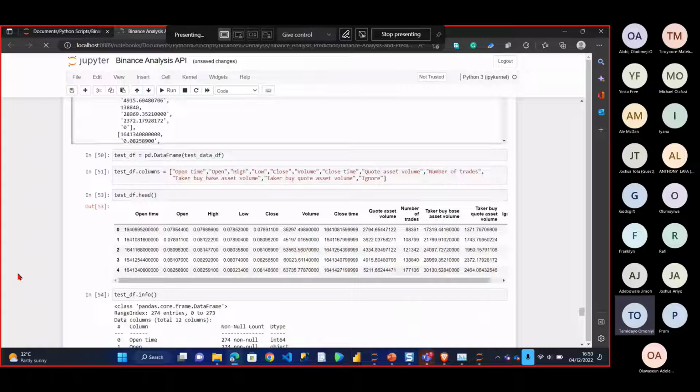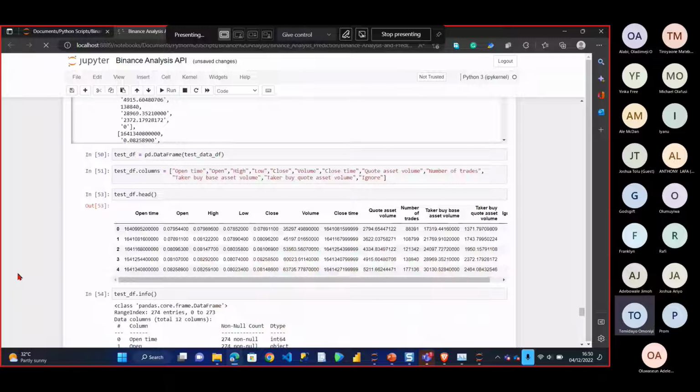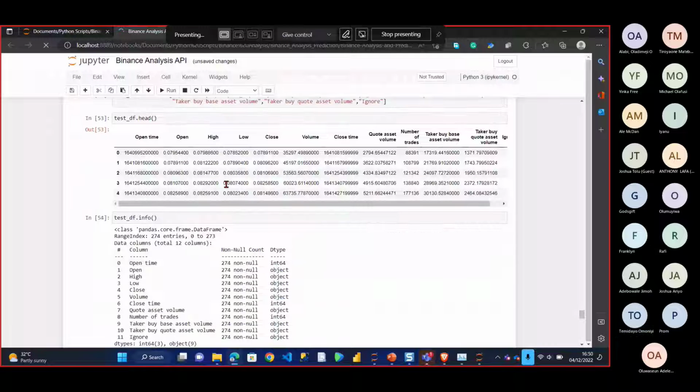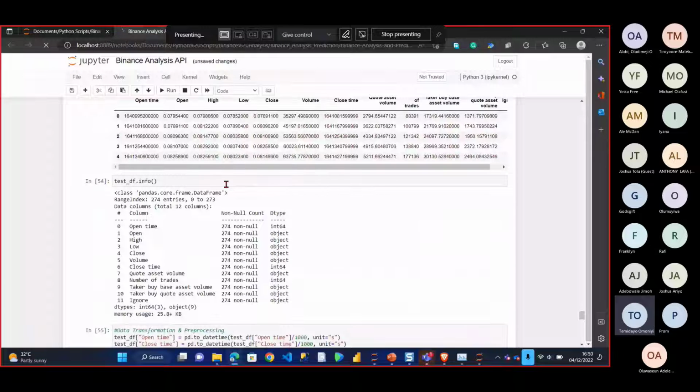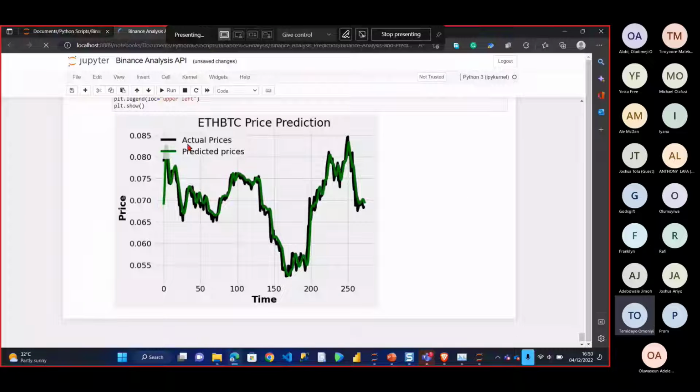But let me show you how the end results look. So I'm basically comparing the actual and the predicted. The dark color are the actuals. Can you see these are the actuals, right? And you can see it's actually very, very close. They're very similar to each other. You can see there's not much difference here. That means the model predicted almost correctly.